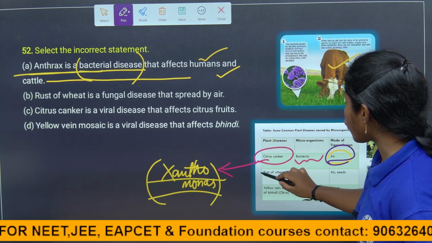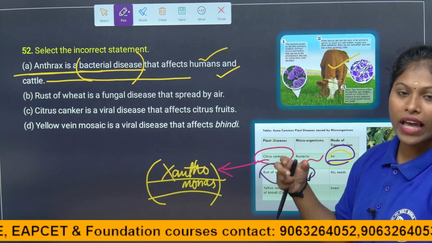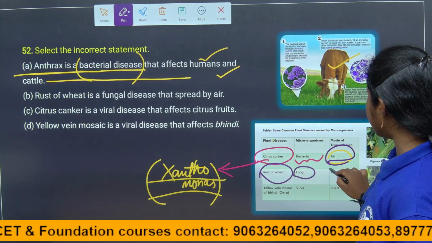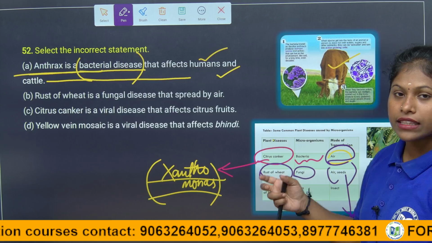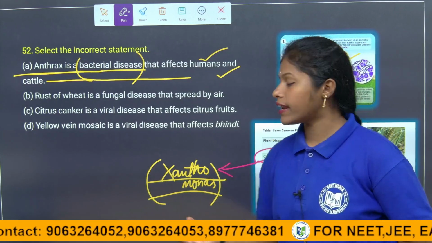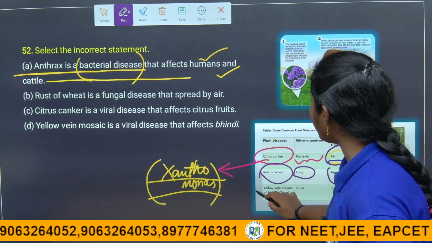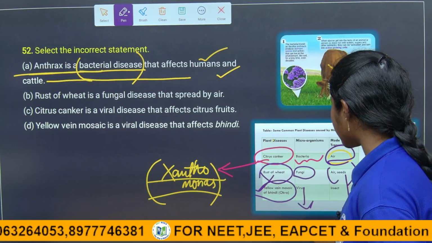So coming to the rust of wheat. Rust of wheat is a fungal disease, because the causative organism for it is fungi, and its mode of transmission is air and seeds. Through the air and seeds, it travels from one plant to another plant. And coming to the yellow bean mosaic disease, it is a viral disease, children.